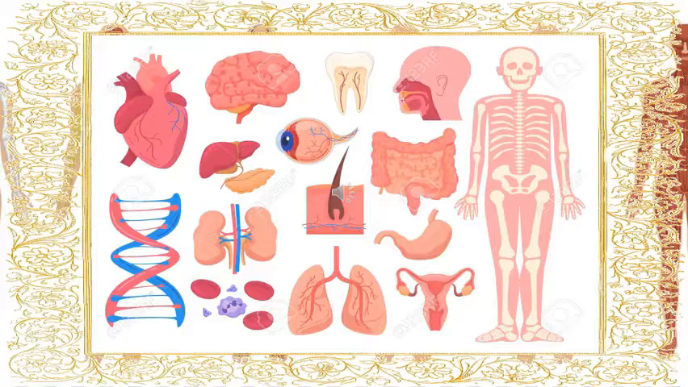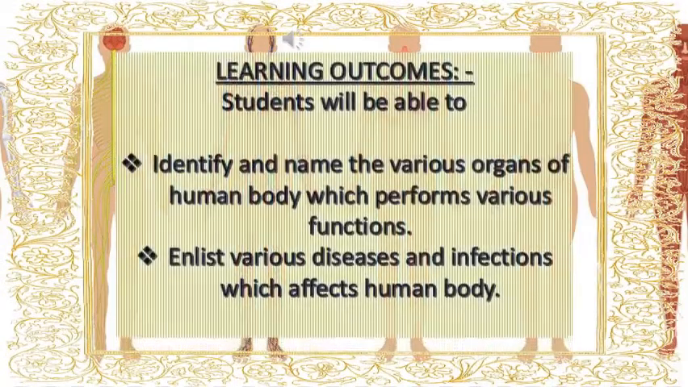Today we are going to talk about a few body parts. As you all know, the human body consists of various organs which perform a variety of functions. We are going to read these clues, and by unscrambling the jumbled words we are going to write the names of different parts of the body.